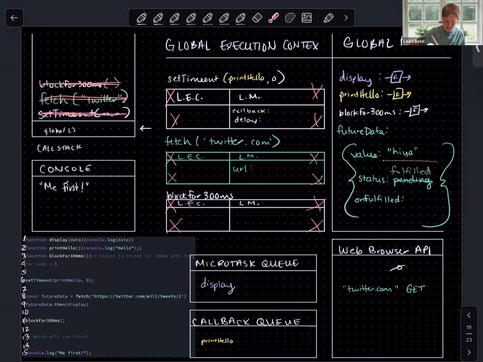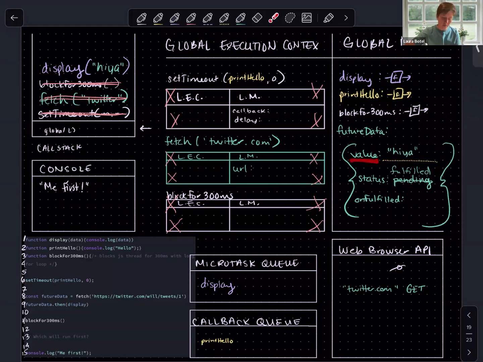It's not. So the first thing that we're going to do is push the functionality from the microtask queue onto the call stack. Okay, so our display function is moving on to the call stack. And what is the argument that we will pair with the parameter data here? The argument is the string Haya. Why is that? The string Haya is the argument to the display function because Haya is the value stored on the promise object. And so this happens automatically behind the scenes.